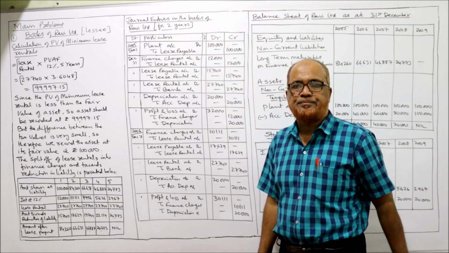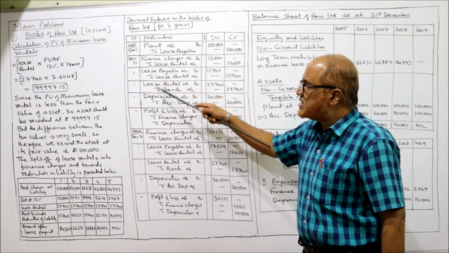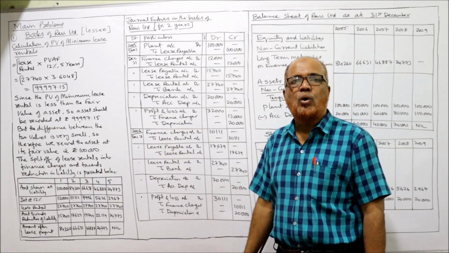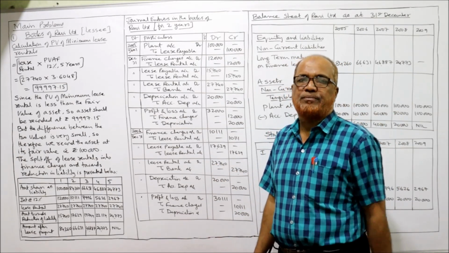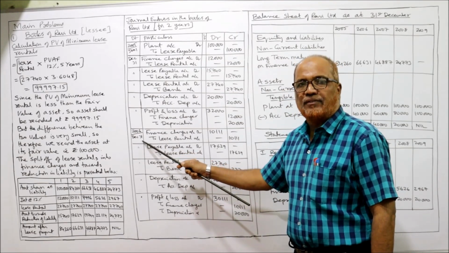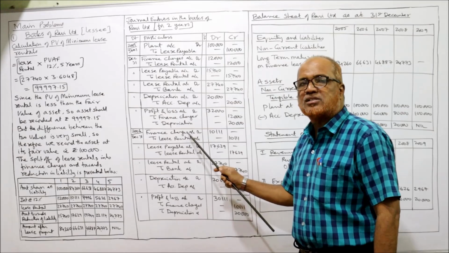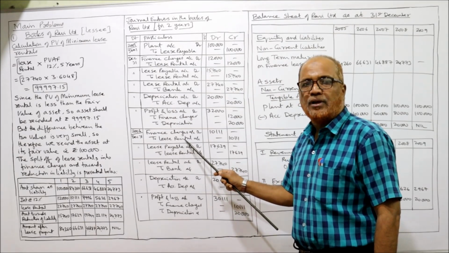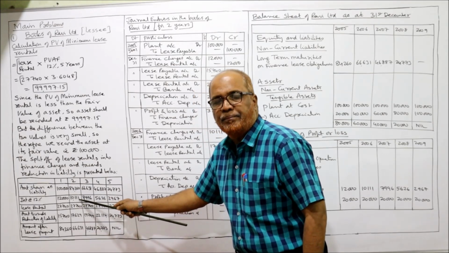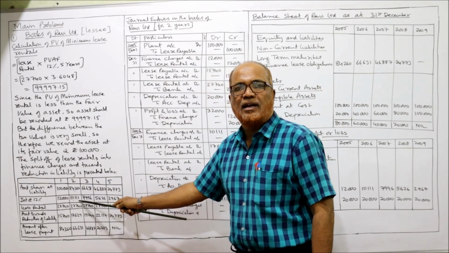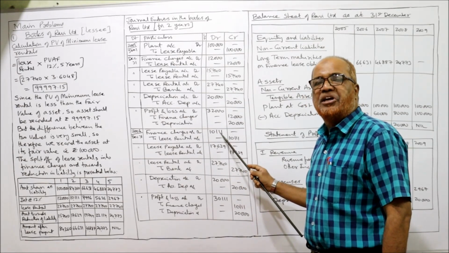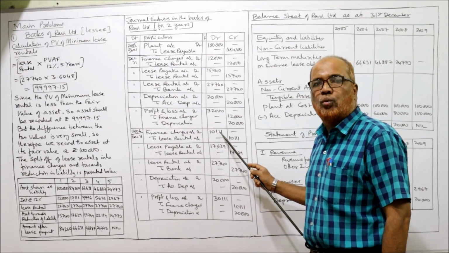One year entries over. 5 entries at the end of the year. These 5 entries will be repeated for the second year. Only the amount will change. Now, 2006, December 31st. First entry, finance charges account debtor to lease rental. What are the finance charges in the second year? 10,111. So, finance charges account debtor to lease rental 10,111, being the finance charges due.